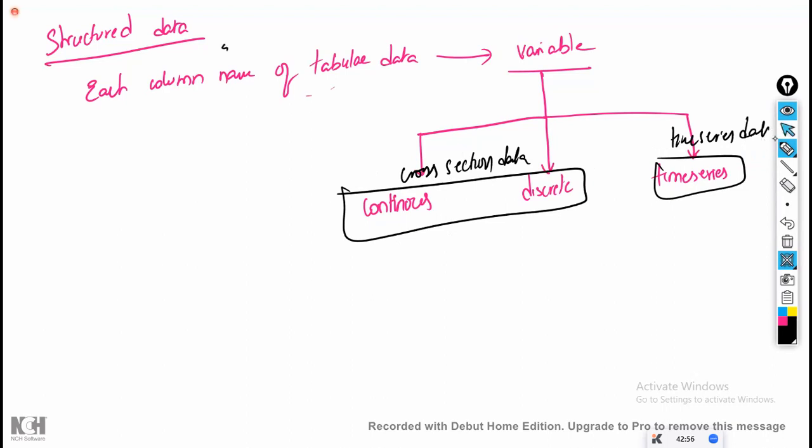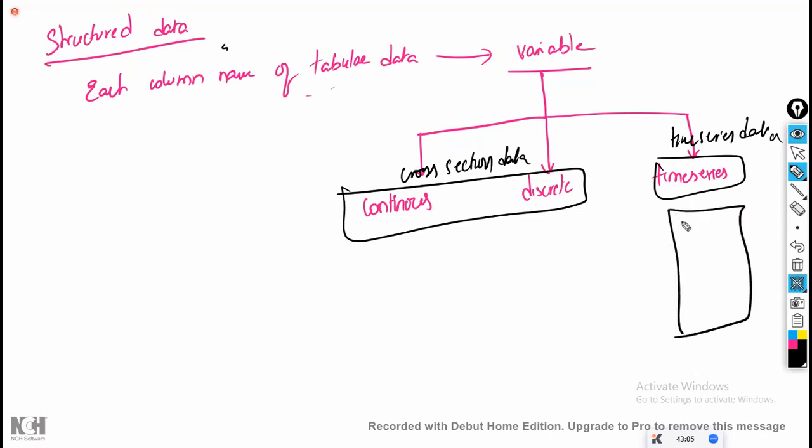Now, within that time series data, we are having a time series. What is meant by a time series? If you are having any column with time, date, month, year, or something related to time, then it is called a time series column.